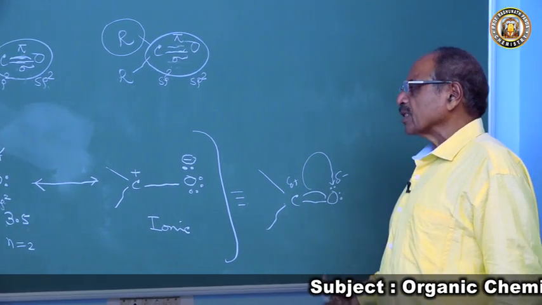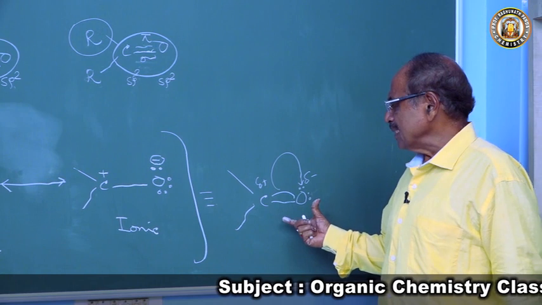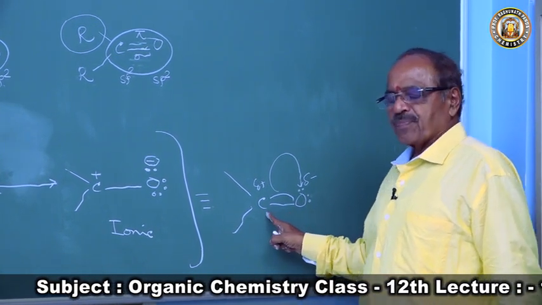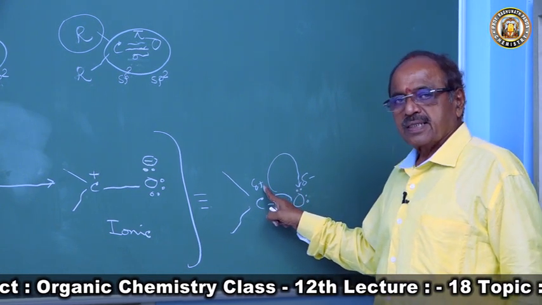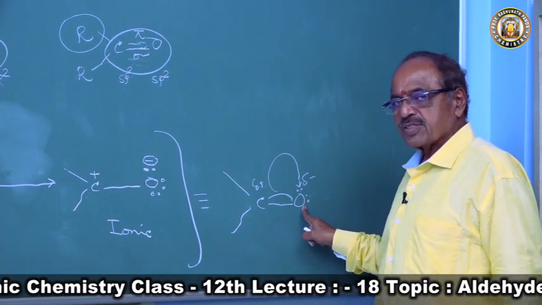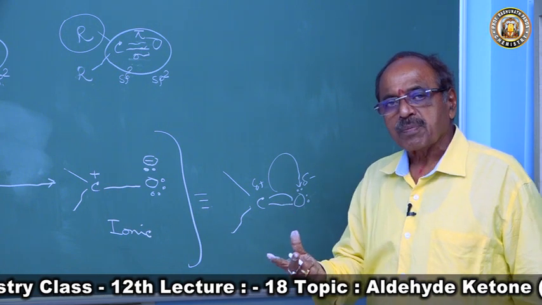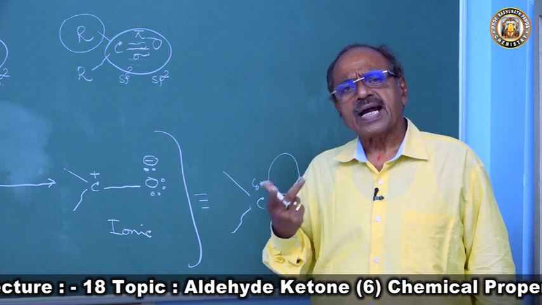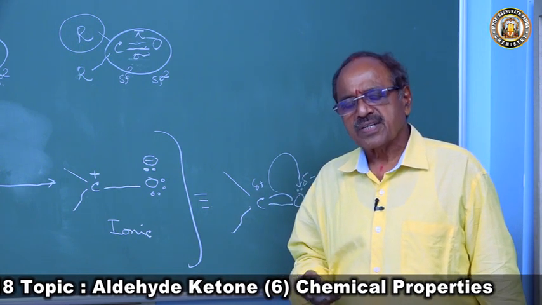So it is a strong dipole. In carbonyl compounds there are two reactivity centers. The carbonyl group is very reactive; the carbonyl carbon is very reactive.